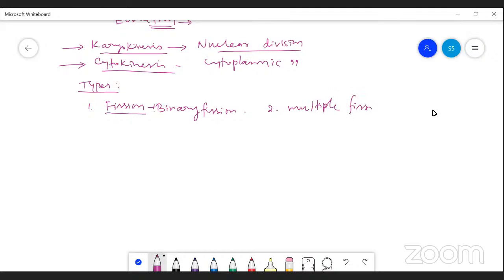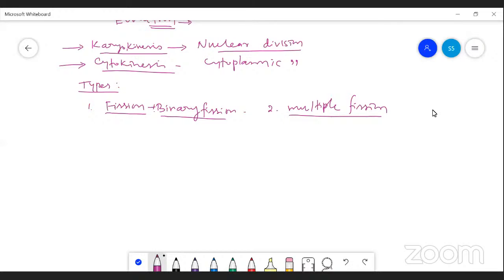Binary fission and multiple fission. So two types are there. We mostly see these in lower organisms like bacteria and the archaea group of organisms, right? This binary fission, multiple fission, this kind of asexual method of reproduction takes place.